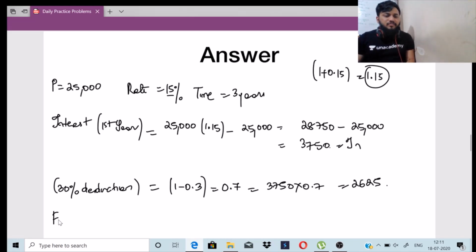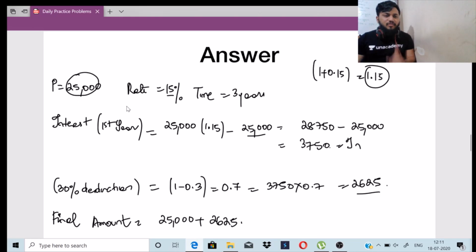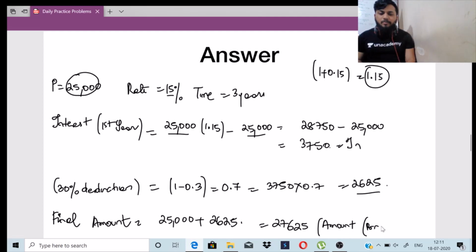So what will be my final amount here? My final amount is the principal of the first year, 25,000, plus the interest I am getting, 2625. So this will be 27,625, right? This will be the amount or principal for the second year.